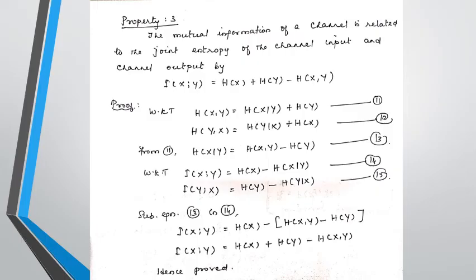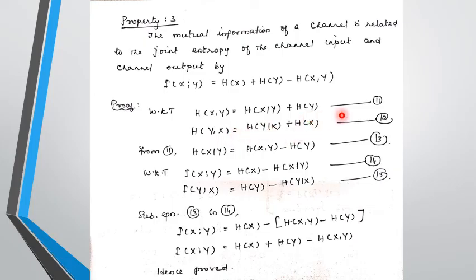Third property: the mutual information of a channel is related to the joint entropy of the channel input and channel output by I(X;Y) = H(X) + H(Y) − H(X,Y). We know that H(X,Y) = H(X|Y) + H(Y). Also H(Y,X) = H(Y|X) + H(X).